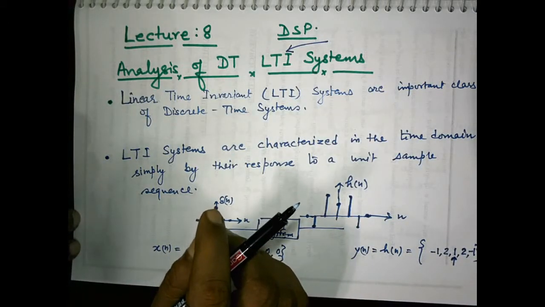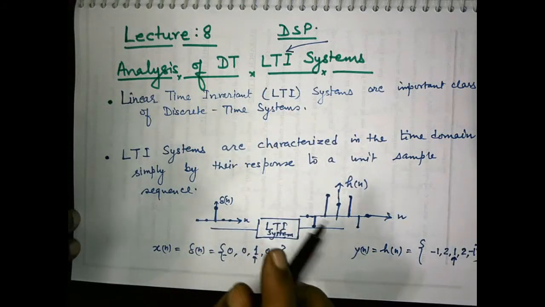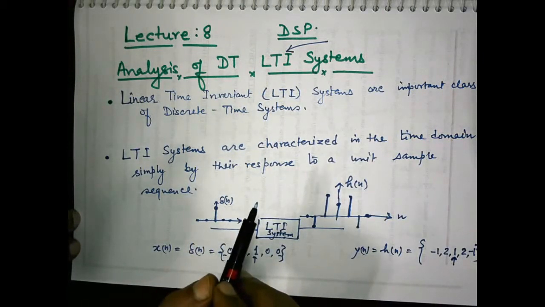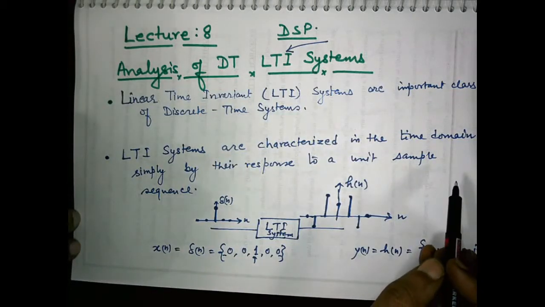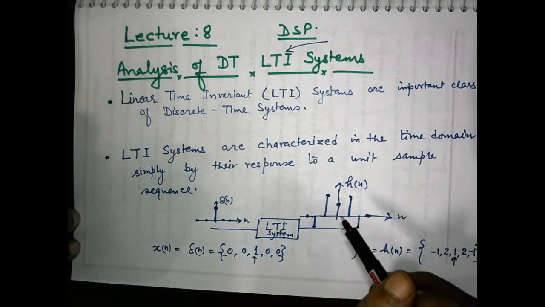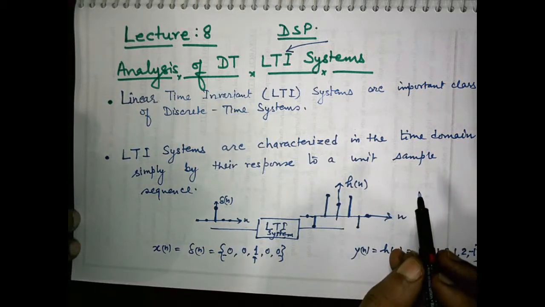So linear time invariant systems are characterized in time domain simply by their response to unit sample sequence or unit impulse.